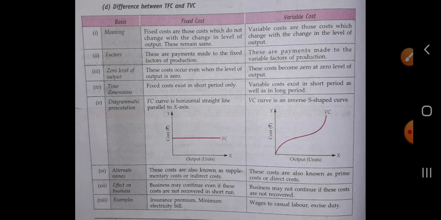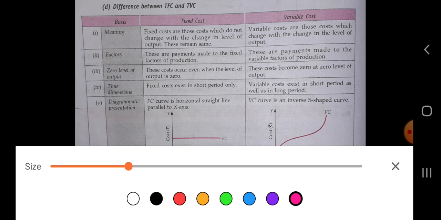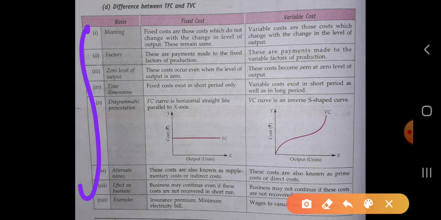Next is, what are the examples of the fixed cost and the variable cost? The insurance premium and minimum electricity bills are examples of the fixed cost. And the examples of the variable cost are wages to the casual laborers and excise duty. What is the excise duty? These are all indirect taxes, okay, which are levied on the production of the goods. So these are all examples.